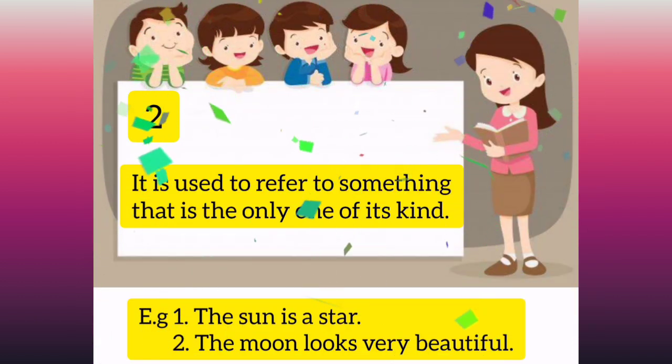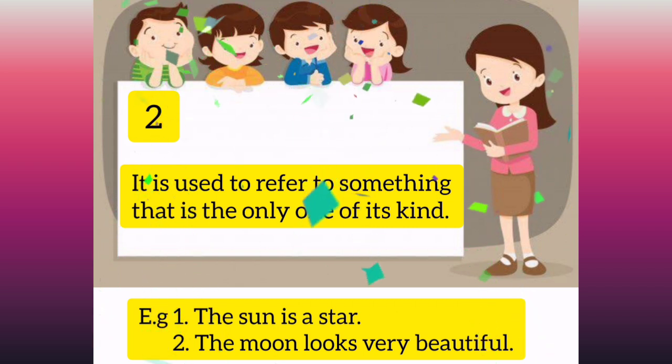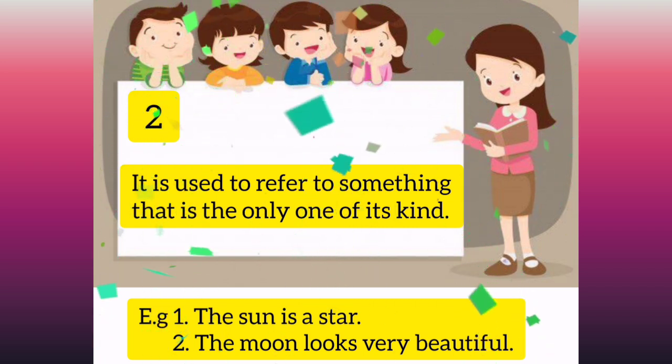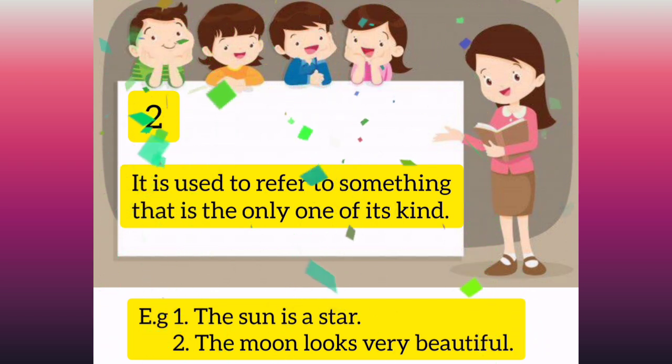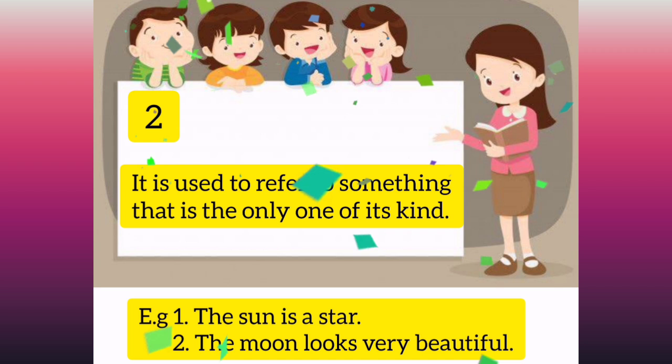It is used to refer to something that is the only one of its kind. Example, the sun is a star. The moon looks very beautiful.